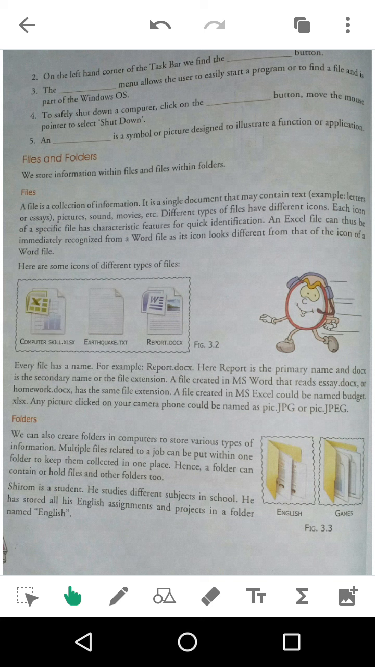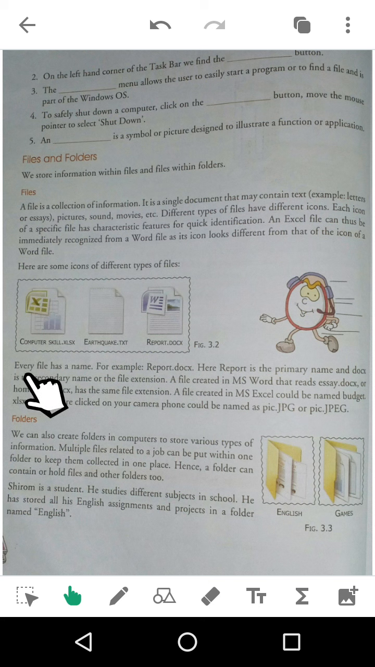Suppose looking at this icon, you will get to know that it is an Excel file. An Excel file can thus be immediately recognized from a Word file, as its icon looks different from the icon of a Word file. So this icon is different, this icon is different, so you will easily identify which is what file. Here are some icons of different types of files. So these are the icons.